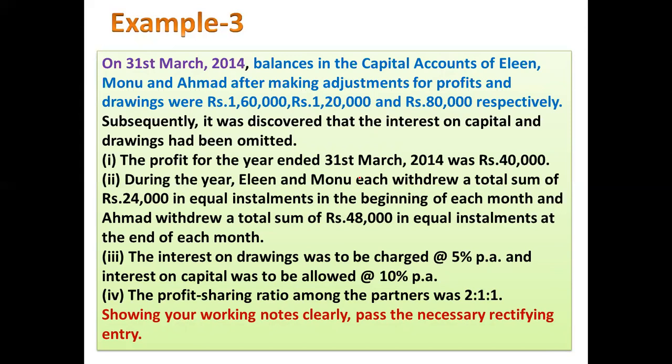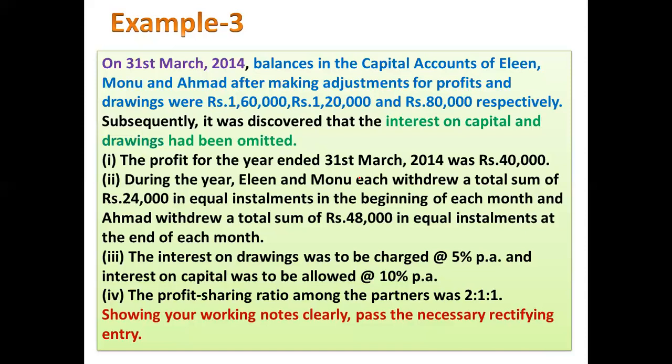Now dear student, this is a very important key line because balances in the capital accounts are shown, that too on 31st March and after making adjustment of profit and drawings. So this is the balance which has arrived after adding profit and deducting drawings. So this means this is the closing capital. In this question, closing capital is given to us.